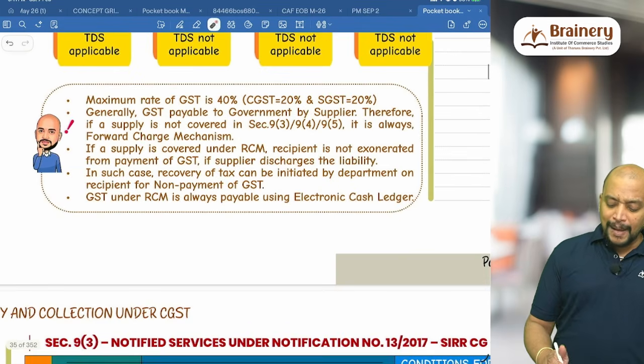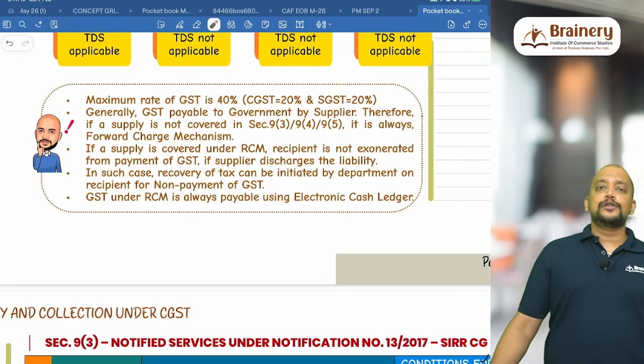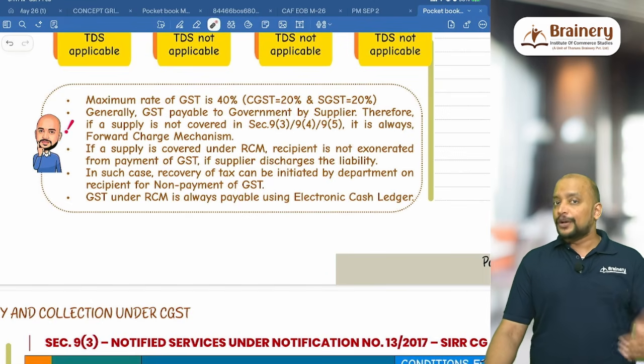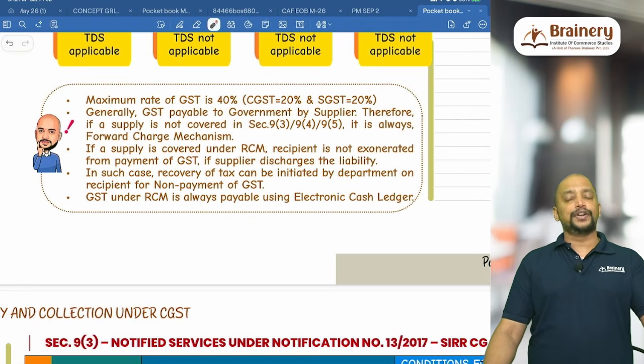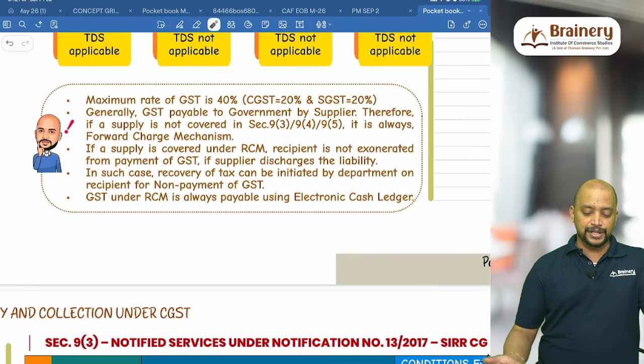Then the maximum rate of GST is 40%. At present it is relevant because previously also the maximum rate was 40%, but they had not made it effective for all the goods, but now they have increased the GST rate for many cases to 40%. So the maximum rate of GST is 40%, CGST 20, SGST 20.